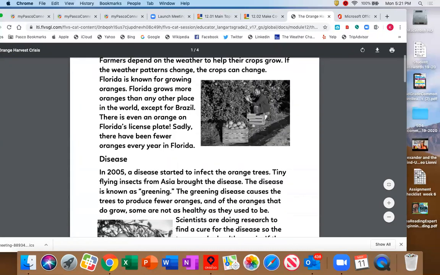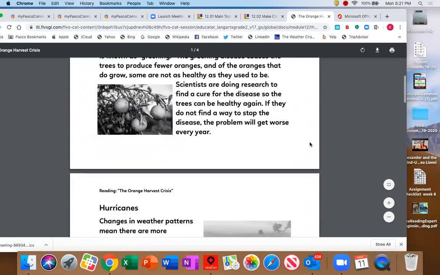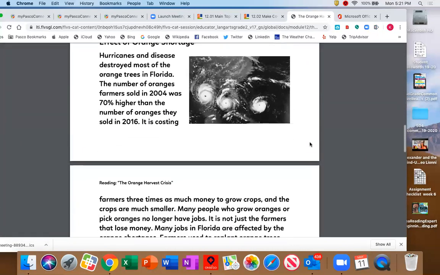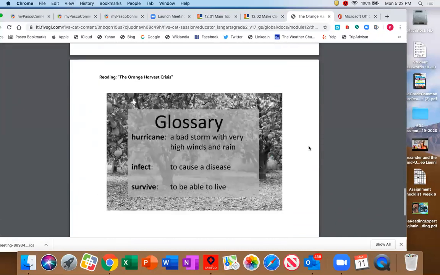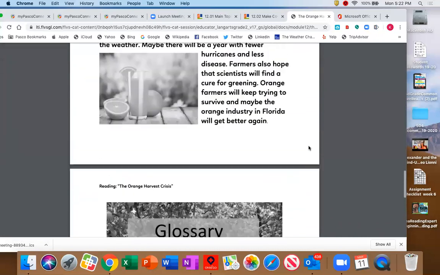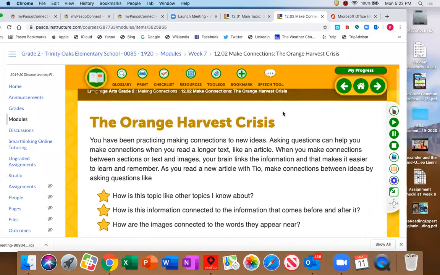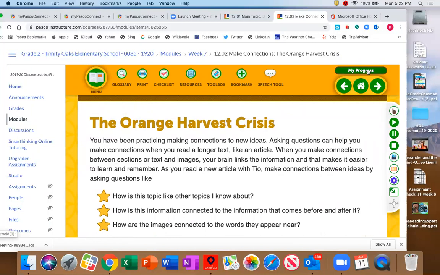So I can go click on the orange harvest crisis and it should come up with the article. And I'm looking here and it's very slow, but it's coming. Okay, so you could print this out. If you really want to look at everything, personally, I kind of like seeing things printed out like this. You can see that it's quite a long article and it has the glossary. Alrighty, so that was page 7, and that is your orange harvest crisis.